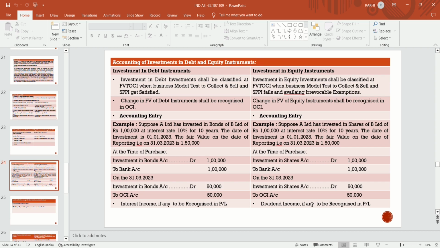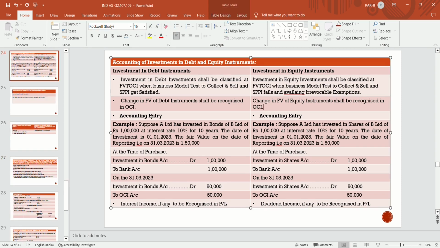Change in fair value of equity instrument shall be recognized in OCI. So any change in fair value of equity instrument shall also be recognized through OCI only. It's a notional gain or loss, so it will be routed through OCI.